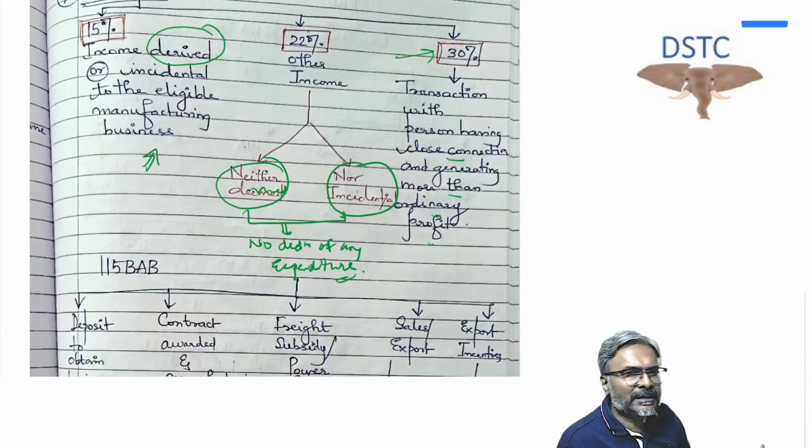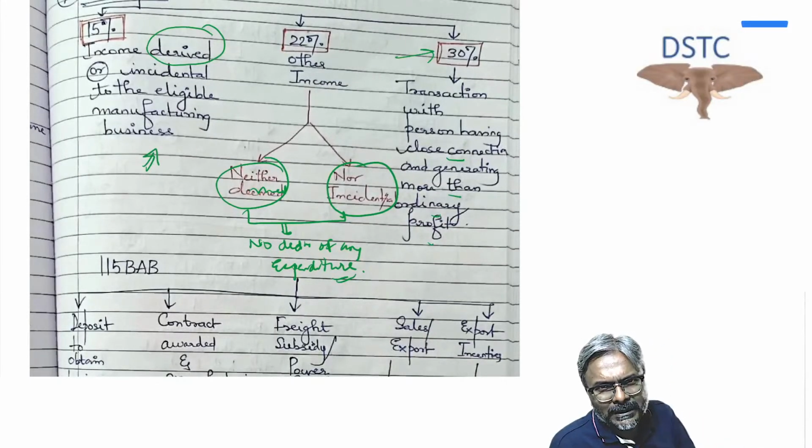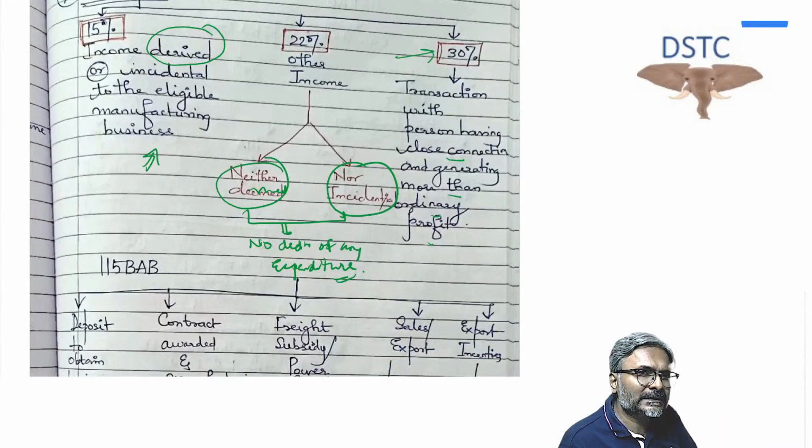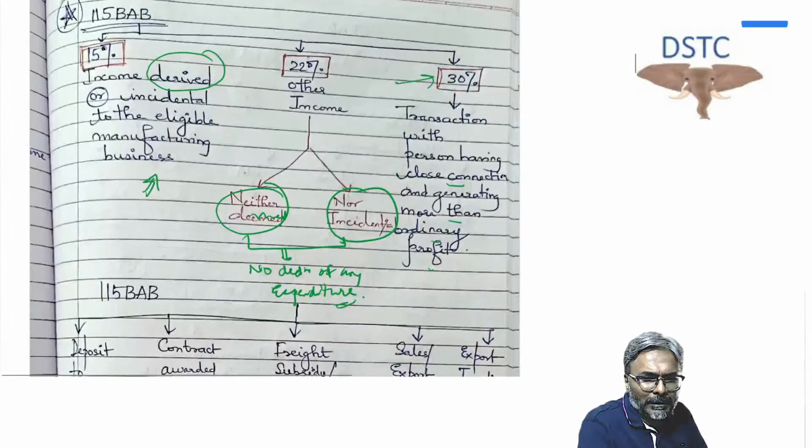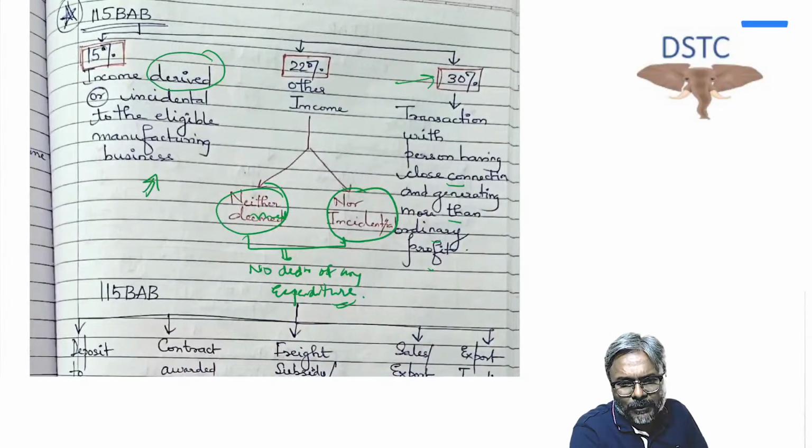Now there is a standard deduction available in the head house property. So whether the standard deduction will be available over here? Answer is no. Standard deduction, students, will not be available over here, and that is the point to be considered in this regard. Is that point clear to all of you students now? Every one of you? So this is how the things have to be looked upon in this case. So no deduction whatsoever.